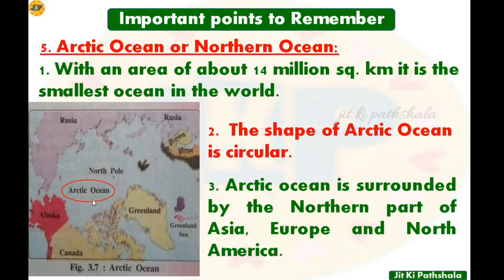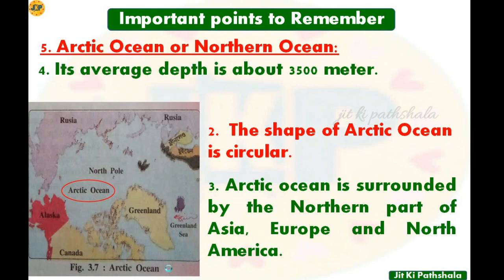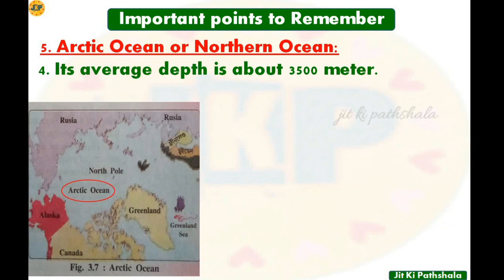Point number 3, the Arctic Ocean is surrounded by the northern part of Asia, Europe and North America. So this Arctic Ocean is surrounded by the northern part of Asia, Europe and North America. And the average depth of this Arctic Ocean is 3500 meter.